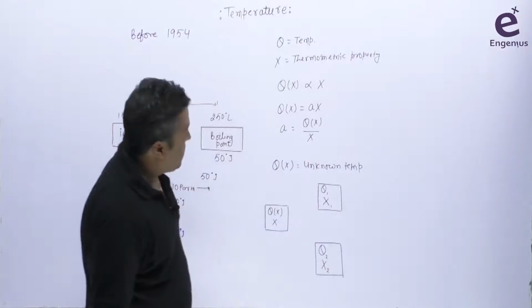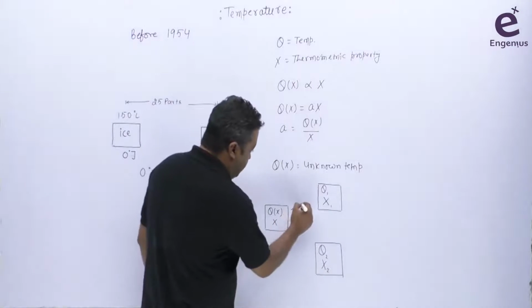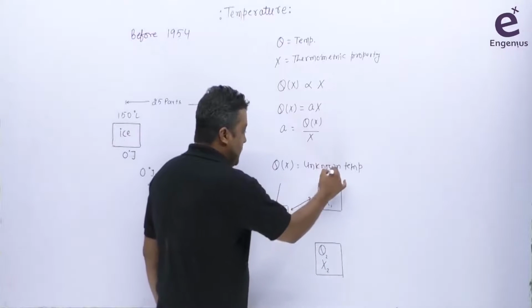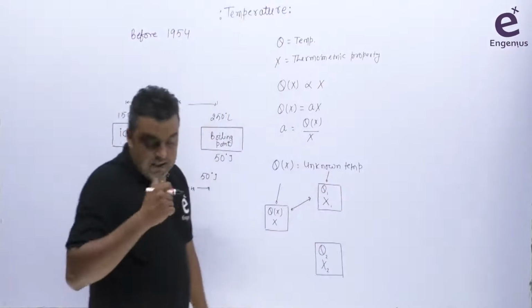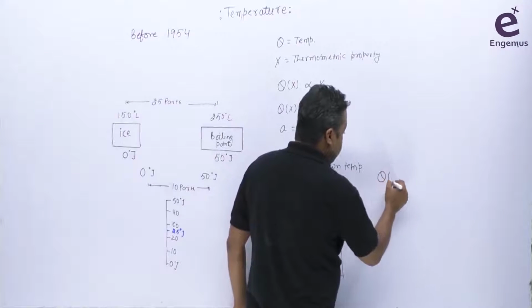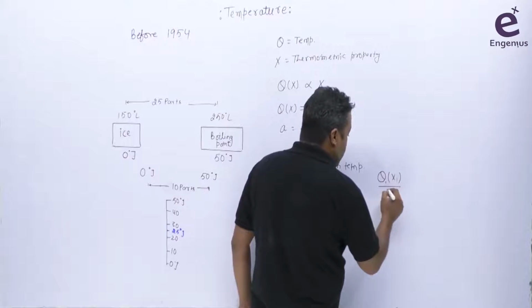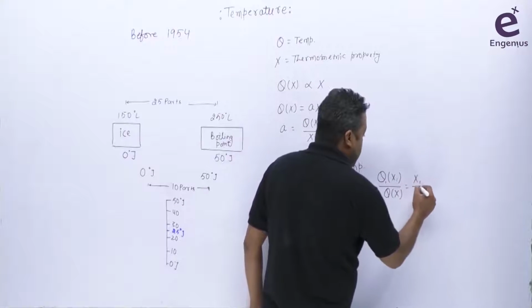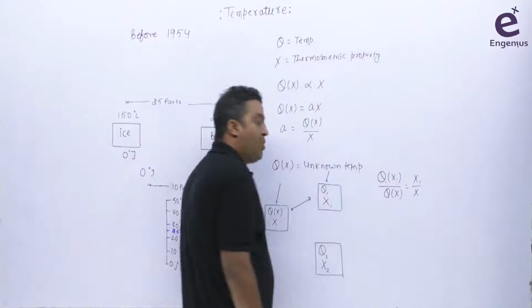So after touching these two, जैसे मैं आपके पास में दोनों को touch कर लूँगा, in that case by these two, पहले मैंने यहाँ पे touch किया, then I'm touching here. By these two, we are getting theta 1x divided by theta x equals x1 by x here. And how am I getting this value?